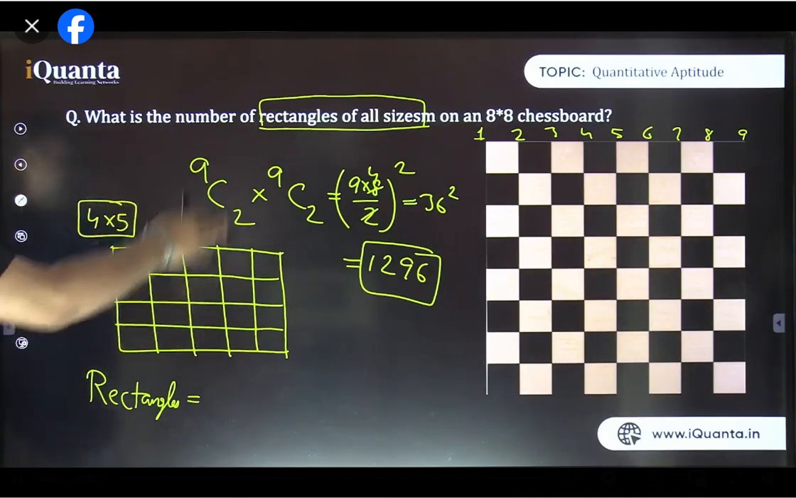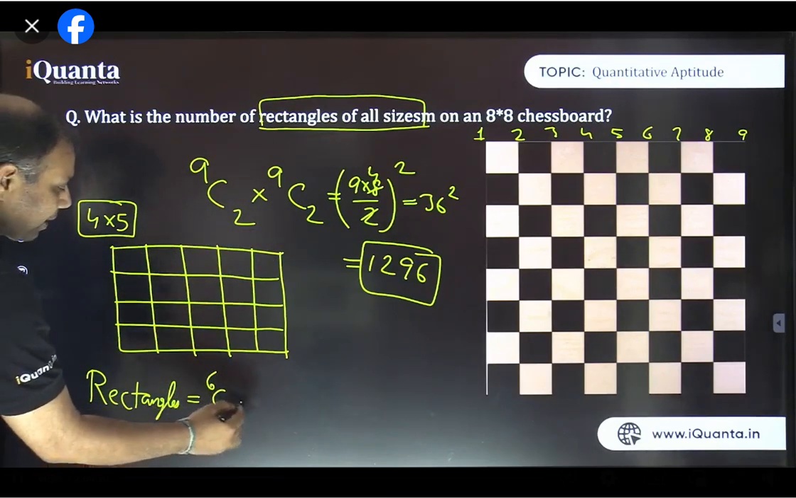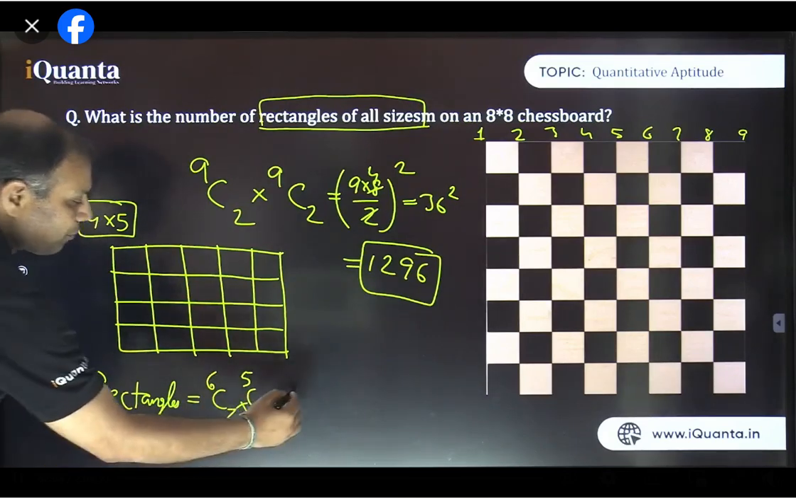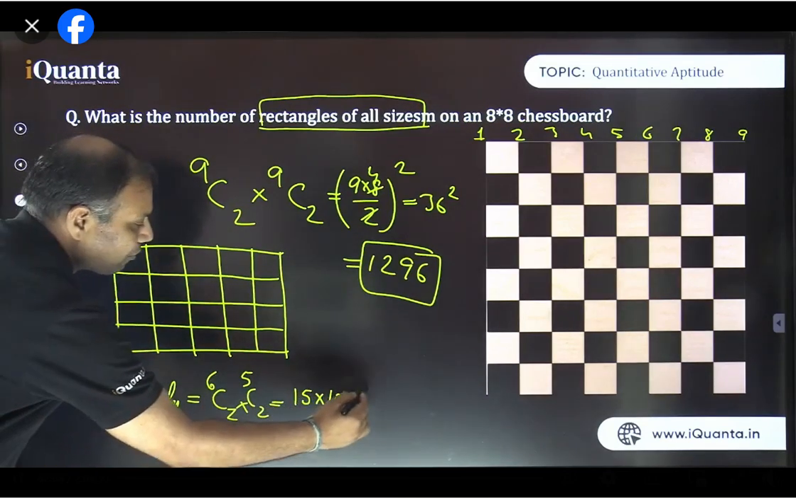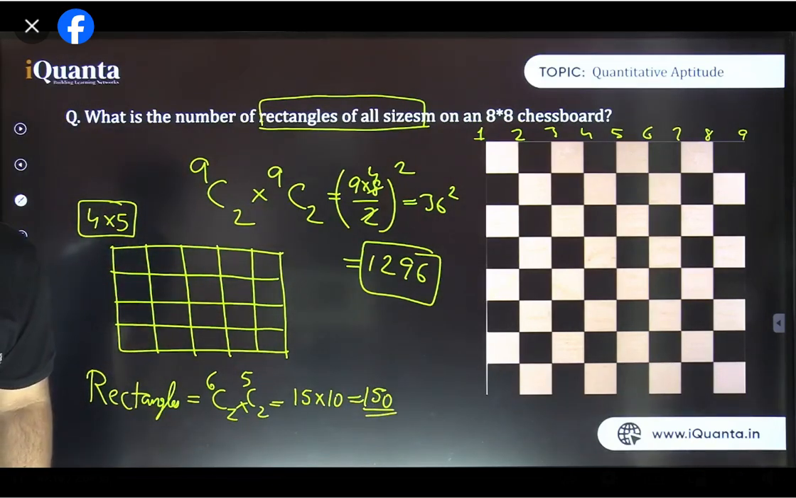So among the vertical lines, if I see, 1, 2, 3, 4, 5, 6. There are 6 vertical lines. So 6C2, and 1, 2, 3, 4, 5 horizontal lines, 5C2. That's perfectly fine. So 6C2 means 15 and 5C2 is 10. So 150 total number of rectangles are here. Fine. Is it okay to everyone?